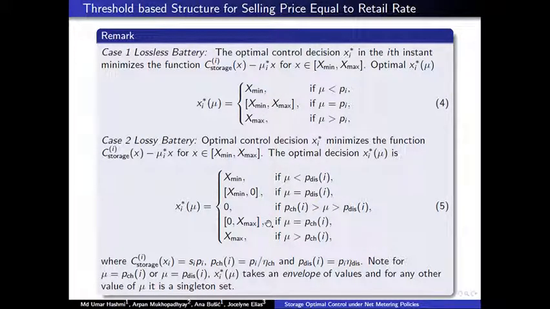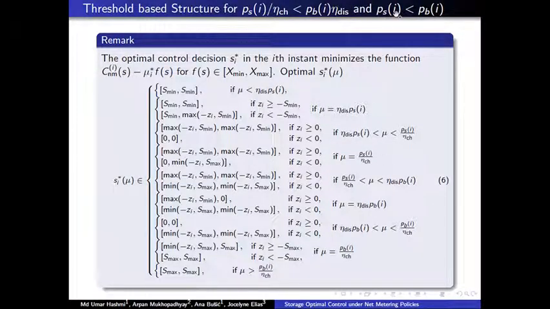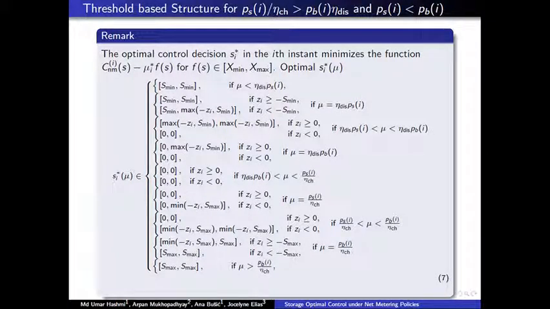When we consider battery efficiency losses, then we have 5 conditions, which is more than the previous case, where there are no efficiency losses. And it becomes more complex if we put an additional condition on the buying and the selling price, which is listed here. And we can see that the conditions not only depend on the price levels and the efficiency values, but also on the net load without the storage component. So Zi represents the sum of inelastic load and renewable generation. This is for the other side. The conditions are written for the threshold based structure here.